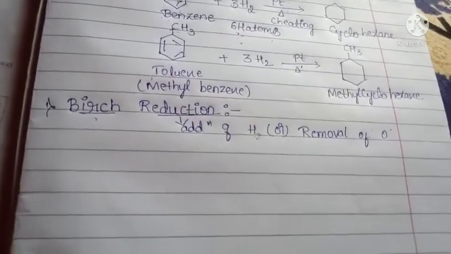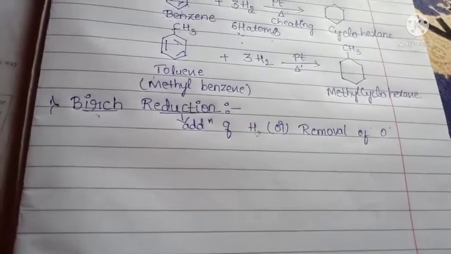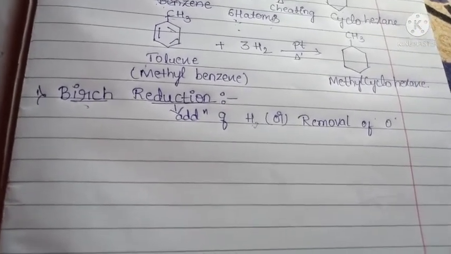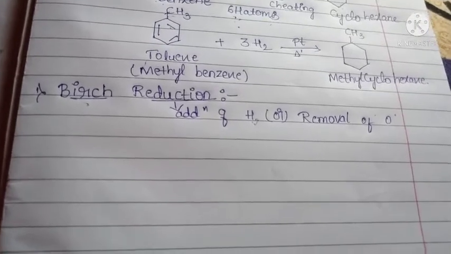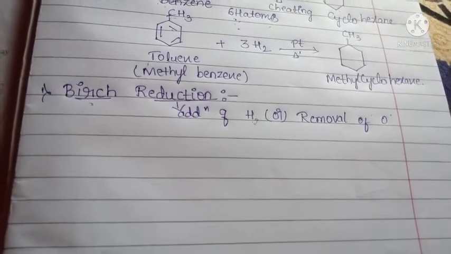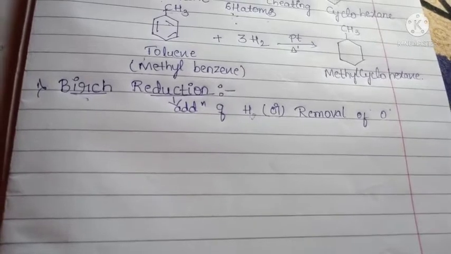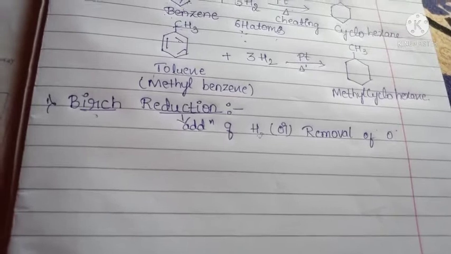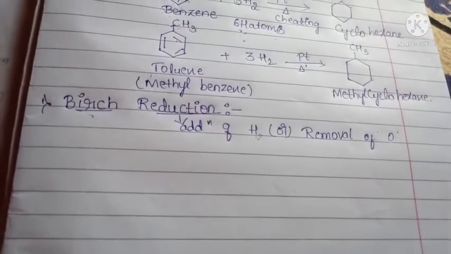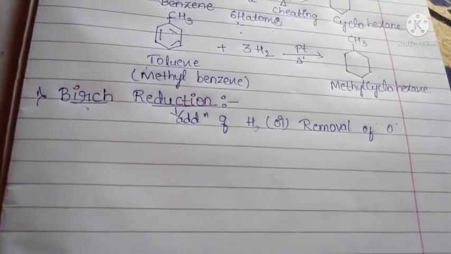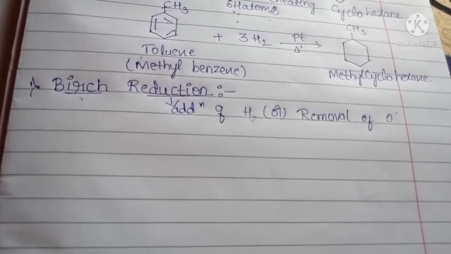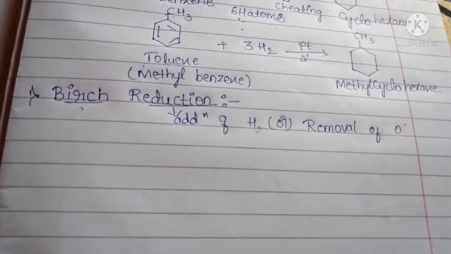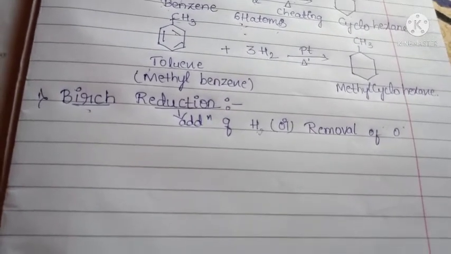Then Birch reduction is an organic reaction where aromatic ring undergoes 1,4 reduction to provide unconjugated cyclohexenes. The reduction is conducted by sodium or lithium metal in the presence of an alcohol. This is called the Birch reduction.